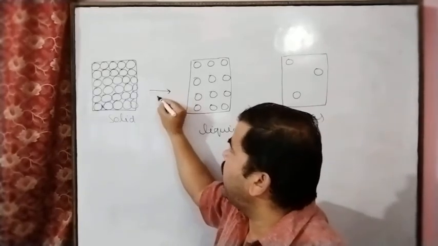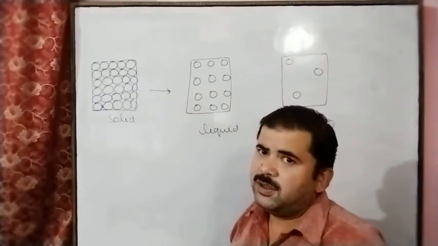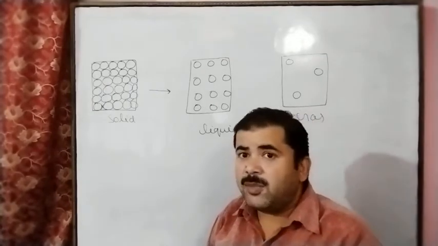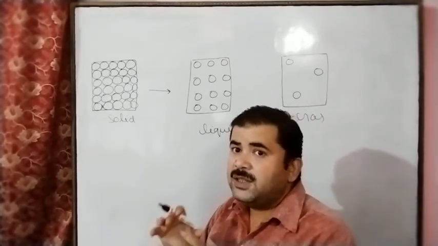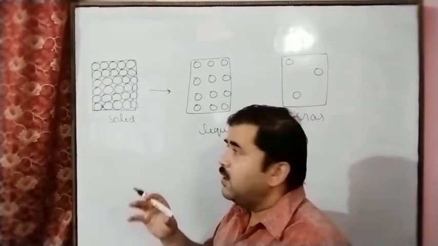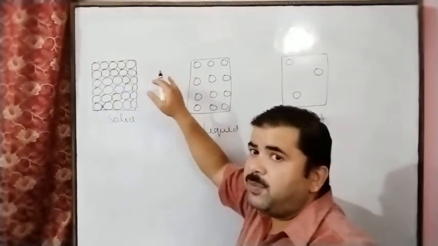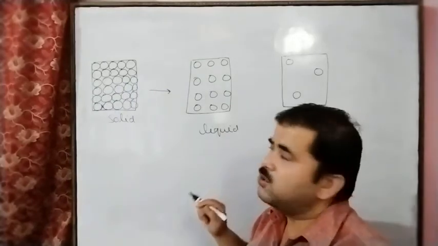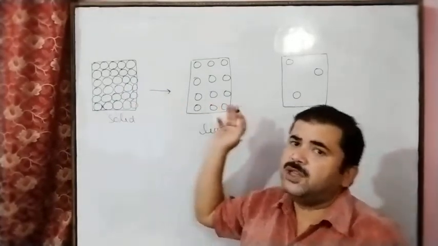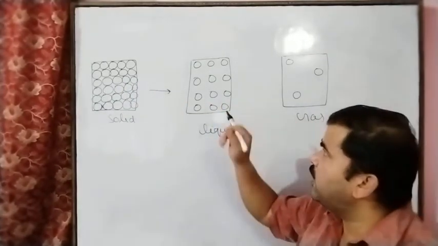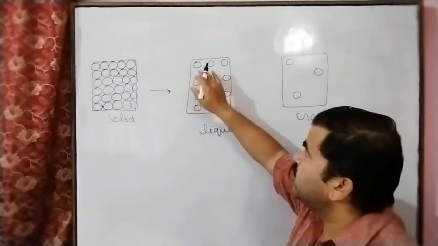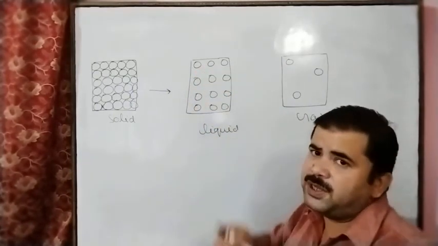So here these particles absorb energy in the form of kinetic energy, and this energy is stored in the interparticle space. That's why the solid changes to liquid state, because we know that in the solid state interparticle space is present.